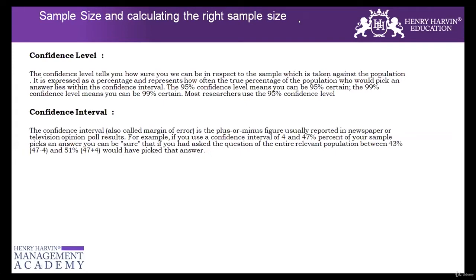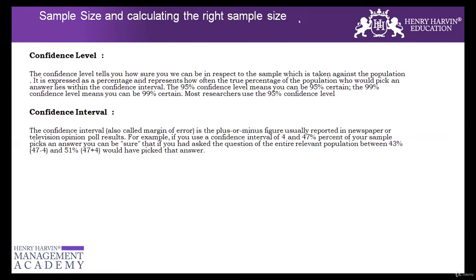Suppose the population mean is 50, and we are saying a confidence interval of 10%. So we will accept the sample mean within plus or minus 10% of the population mean. If it is 50, then plus 10% would be 55, and minus 10% would be 45. So we will accept in the range of 45 to 55.